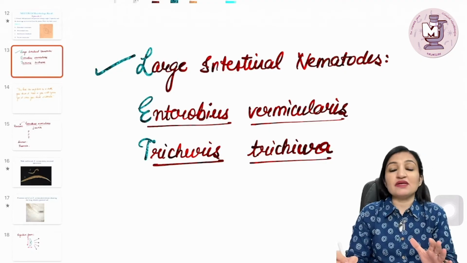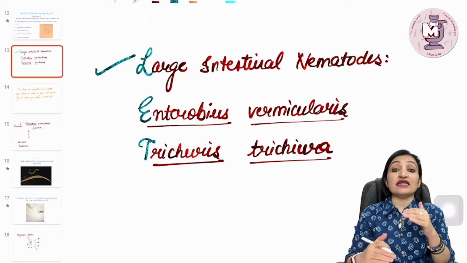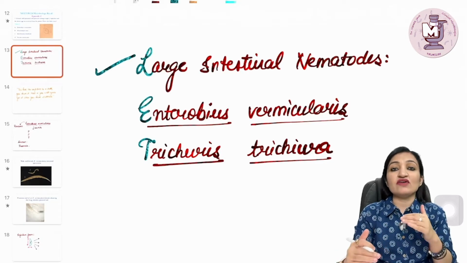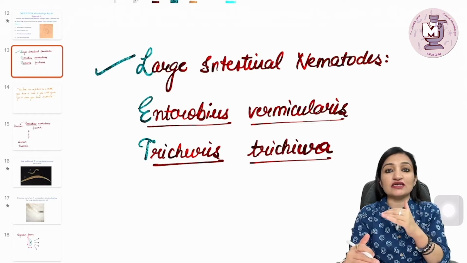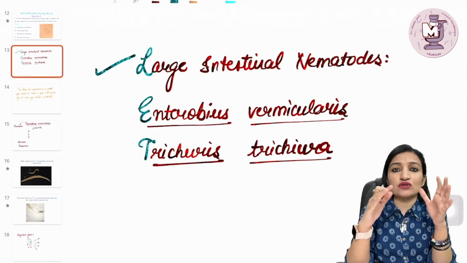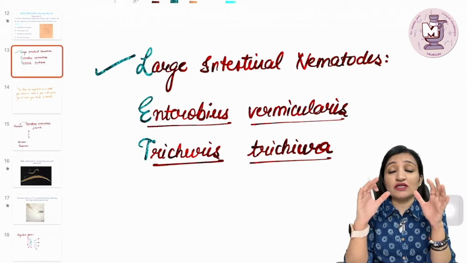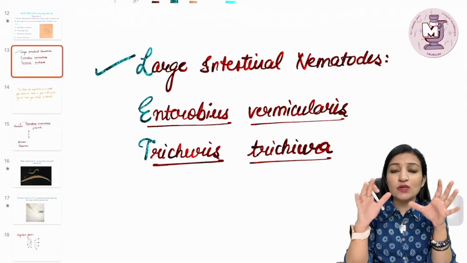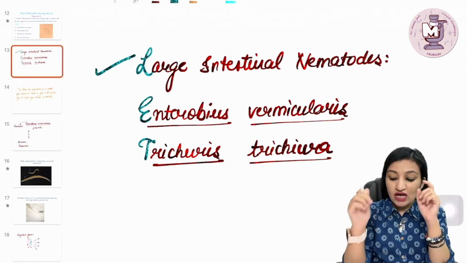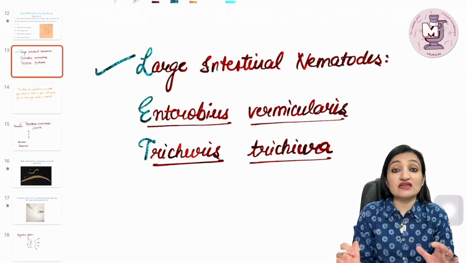Now nematodes can be classified as intestinal and tissue nematodes based on where the adult worm is residing. If it is staying in the intestine, it is referred to as an intestinal nematode, and accordingly we have got small intestinal and large intestinal nematode depending on where the adult worm lives in the small or the large intestine respectively. Likewise, if we have got the adult worms of a nematode residing in some tissue, then it is labeled as a tissue nematode.